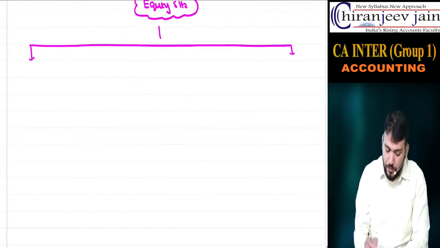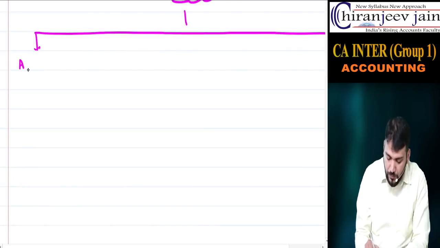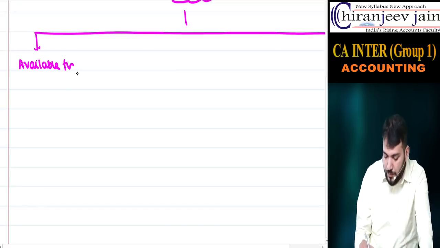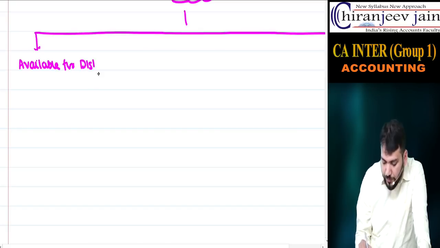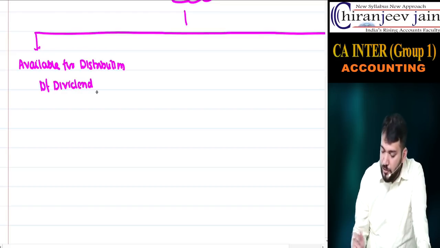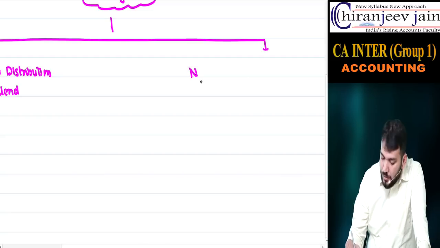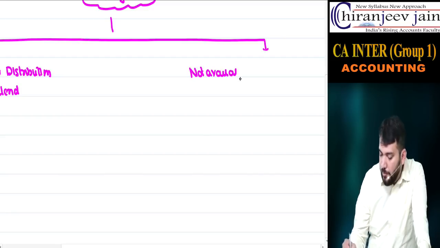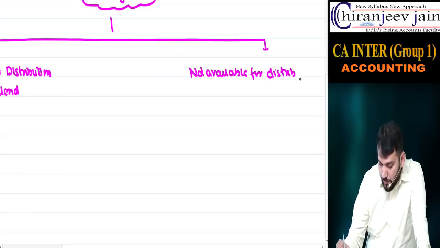One is which is available for distribution of dividend, of course, to shareholders, and the other which is not available for distribution of dividend.